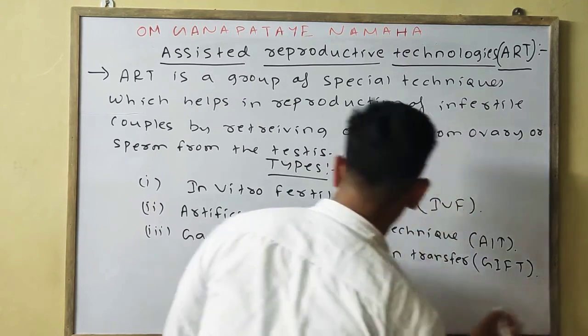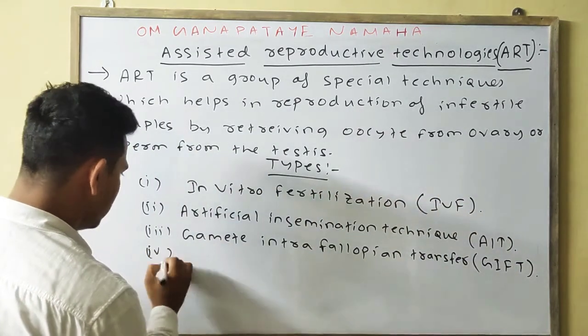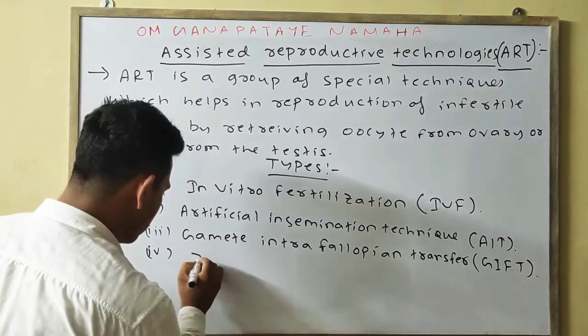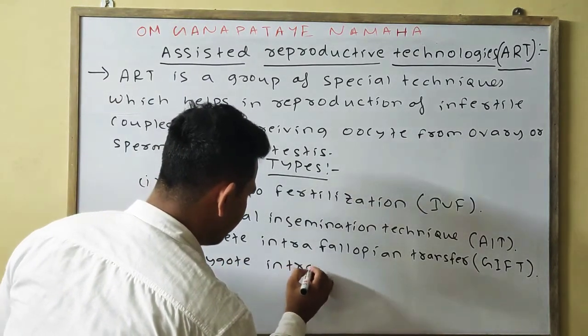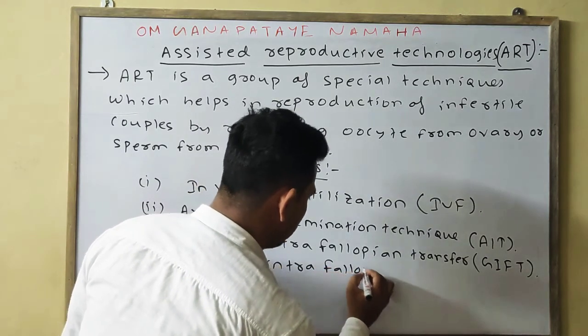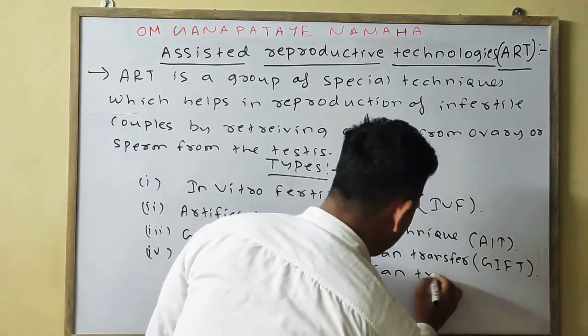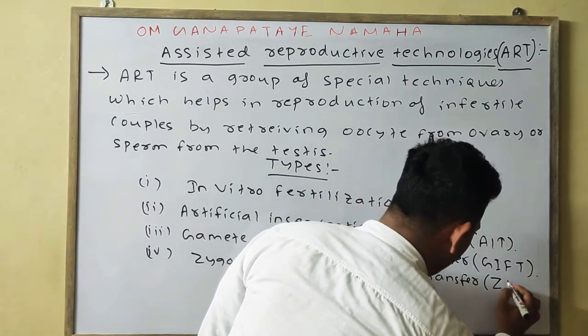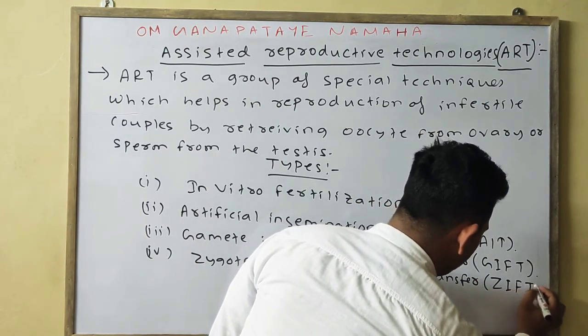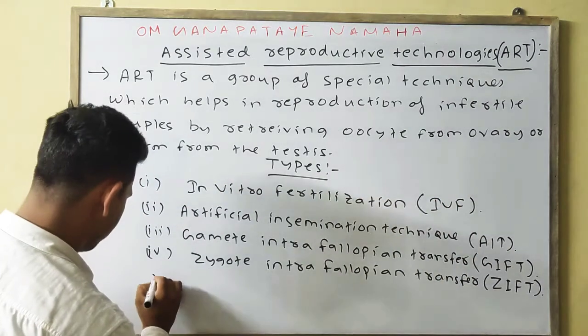Whereas the fourth one is your zygote intrafallopian transfer. It can also be written as ZIFT, okay.